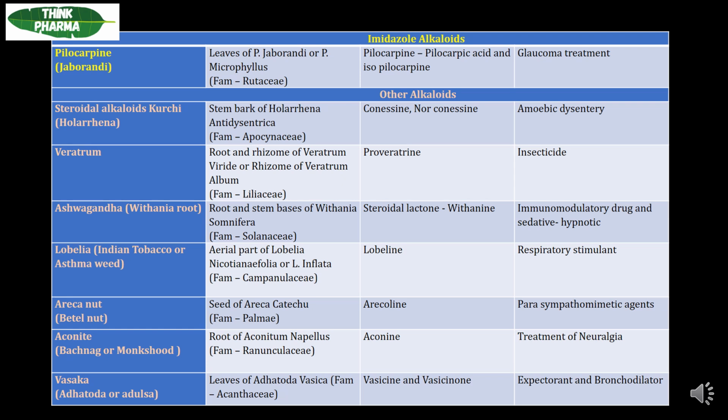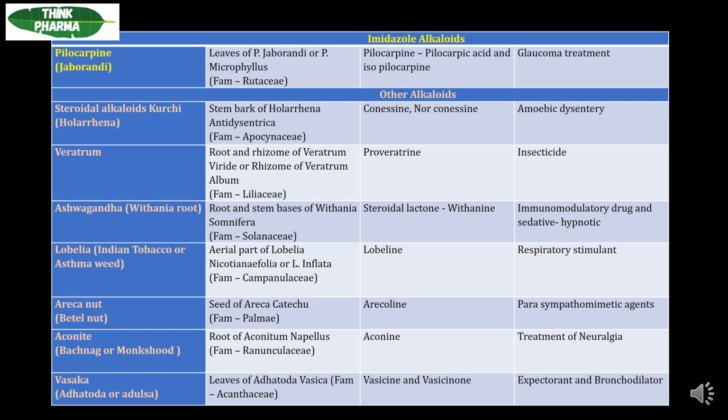The biological source of this lobelia is the aerial parts of Lobelia nicotianaefolia or Lobelia inflata, which belongs to the family Campanulaceae. The main chemical constituent of this lobelia is lobeline, and the use of this lobelia is respiratory stimulant. And next, coming to the next drug, areca nut, which is also called betel nut. The biological source of this areca nut is the seeds of Areca catechu, which belongs to the family Palmae. The chemical constituent present in areca nut is arecoline, and the uses are